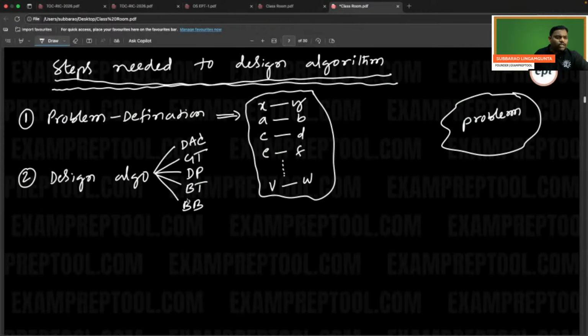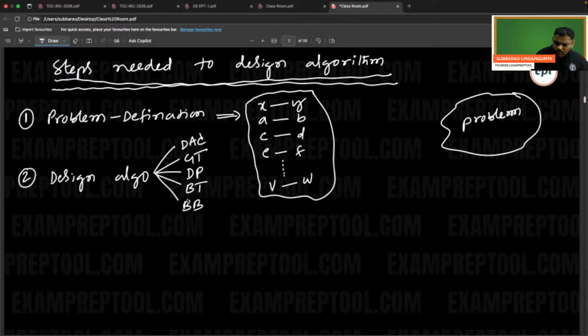So there are so many keywords, about 50 kinds of keywords. When you solve more problems, you will get to know more patterns. Approximately 50 patterns are there. For every pattern, if you solve 3 problems, you can easily crack any company. For every pattern, do 3 problems. So 50 patterns into 3, if you do approximately 150 to 300 problems, you can crack any company.